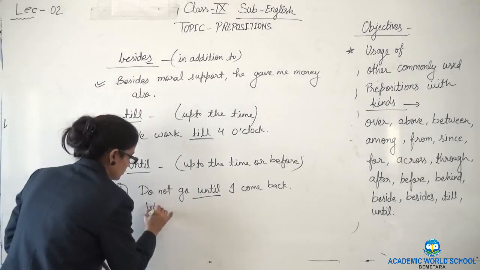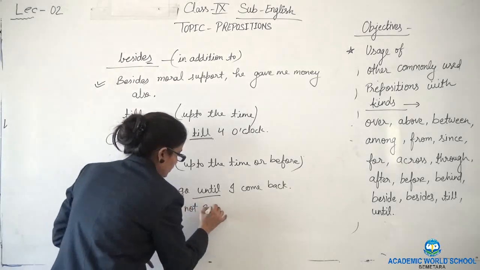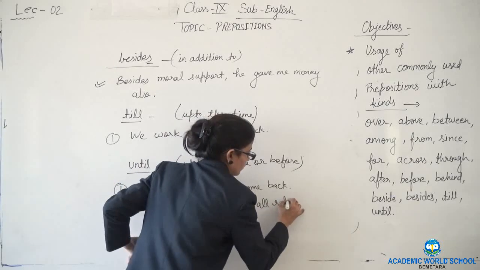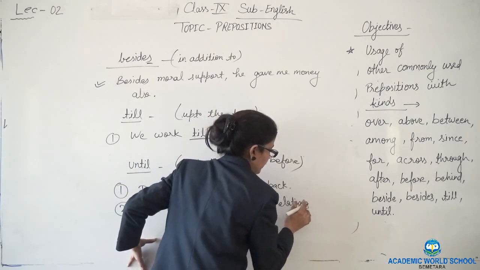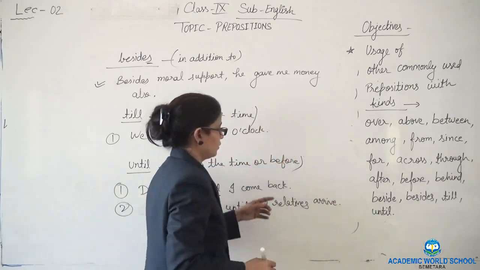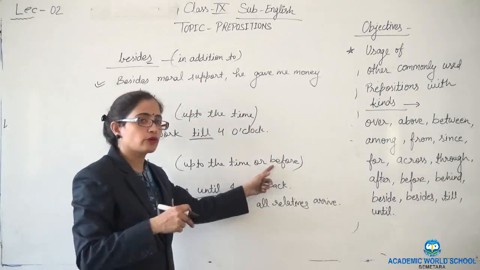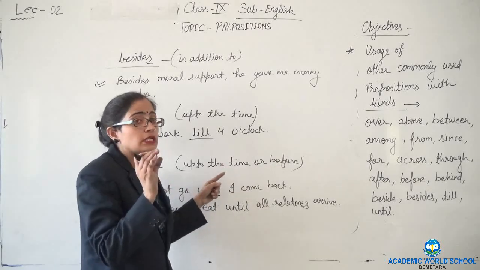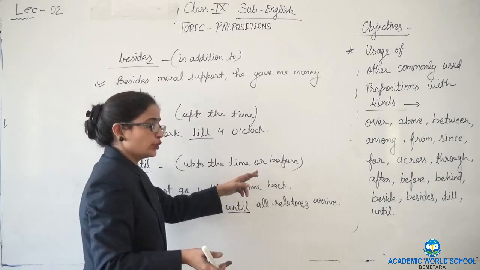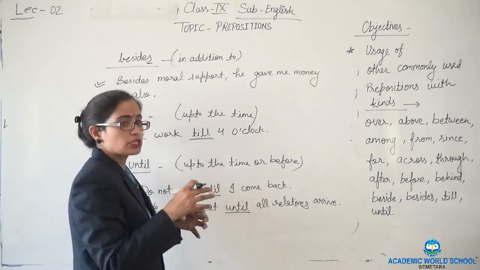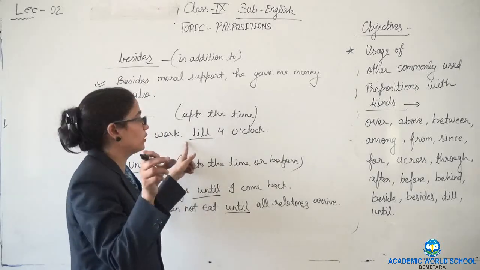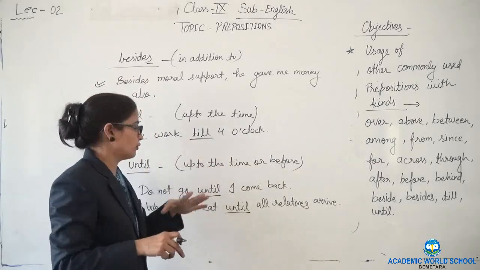We cannot eat until all relatives arrive. So here this is up to the time or before the given time, means the finishing, ending line of the time. Clear? So here this is giving the sense before finishing, before the end of the time, and this is completing the time, till the particular time. Okay, we work till 4 o'clock.